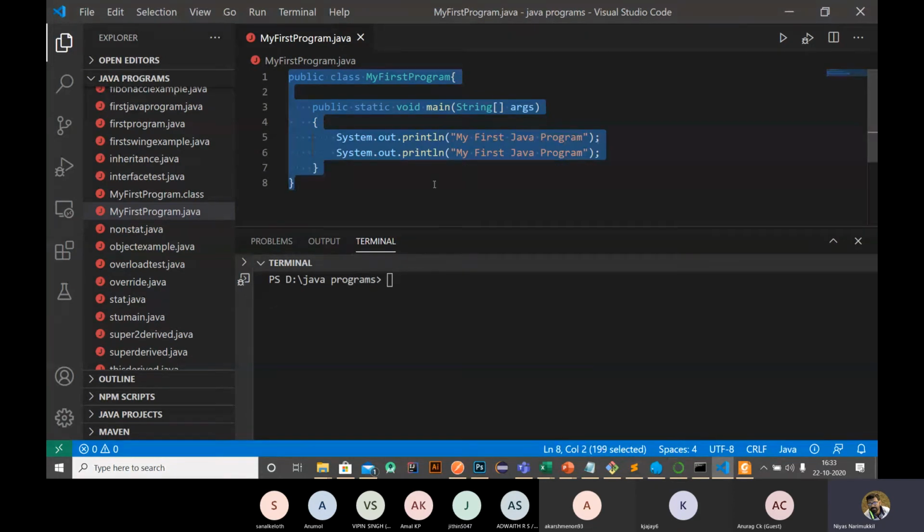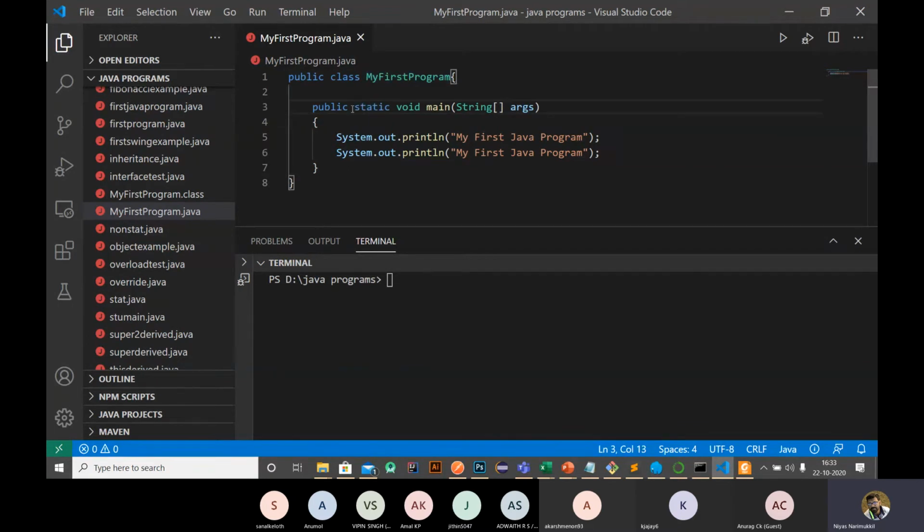We are running it through the command line without creating any object. In this class, my first program, we are not creating any object. This is because by running a class, we are using the static method.